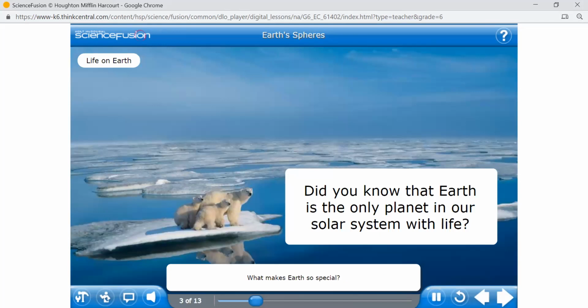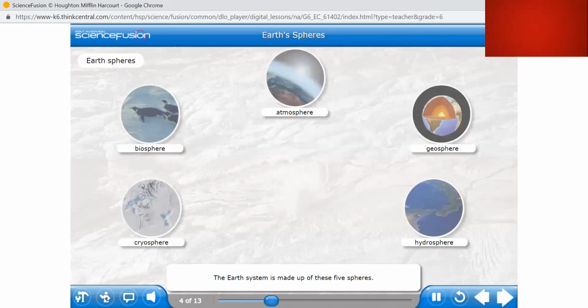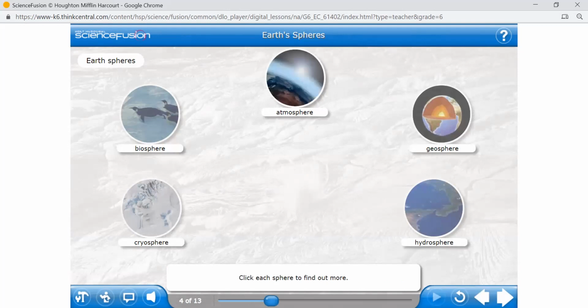What makes Earth so special? Living things on Earth need water, air, a source of energy, and the right temperatures. The Earth system has all these things. Let's find out more about the Earth system. The Earth system is made up of these 5 spheres. Click each sphere to find out more.